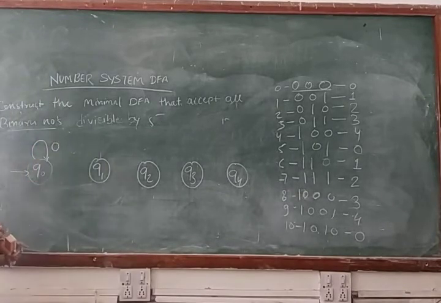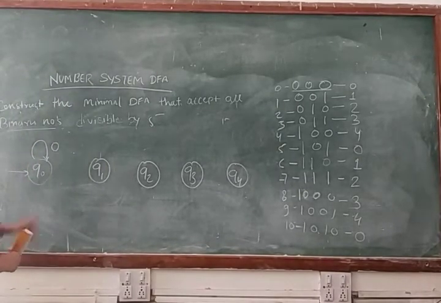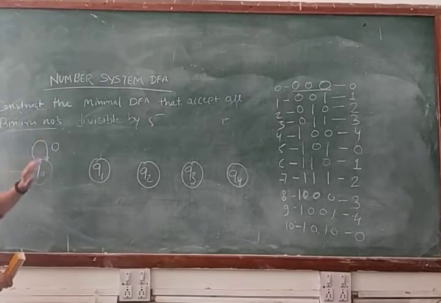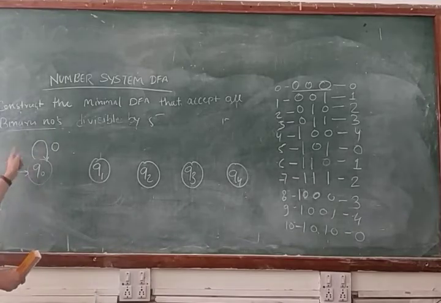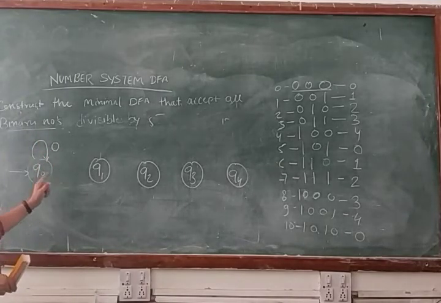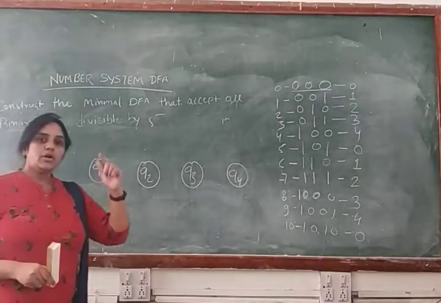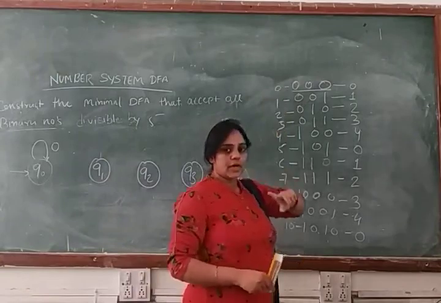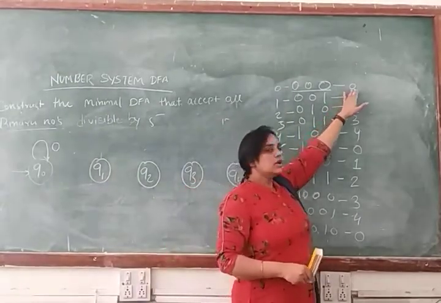If you are making a transition in the form of a self loop, that means this can be epsilon or any number of 0s. Clear? So 0 0 0, we make a transition in the form of a self loop. And why am I making the transition on state Q0? Because whenever you divide 0 by 5, you will get remainder 0.